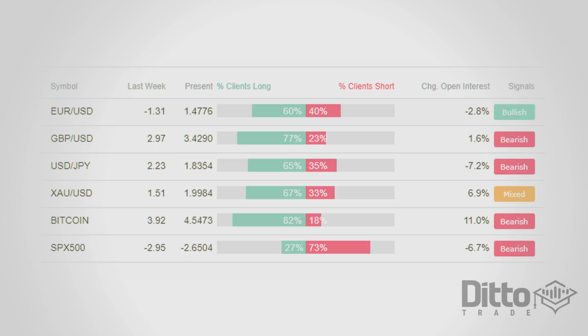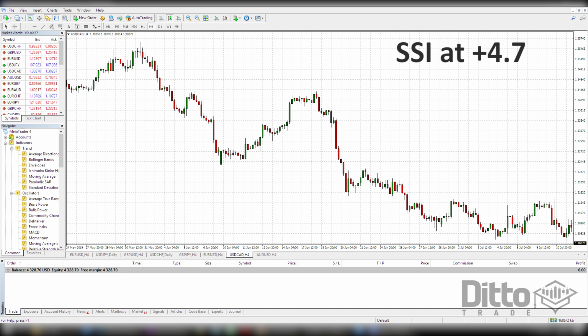SSI is a leading indicator that is referred to as contrarian. The reason for this is that you are using it to intentionally go against the majority of retail traders' orders. If we observe a net long position in the USD CAD, this can be perceived as a sign that taking a short position may be optimal. The reason for this is not because the 4.7 traders that are long in the pair for every one short are wrong, but because at some point the 4.7 traders that are long in USD CAD will need to close their positions, or in other words, they will need to sell.